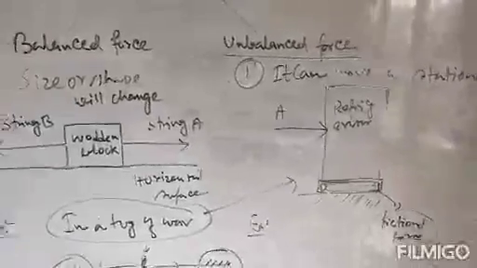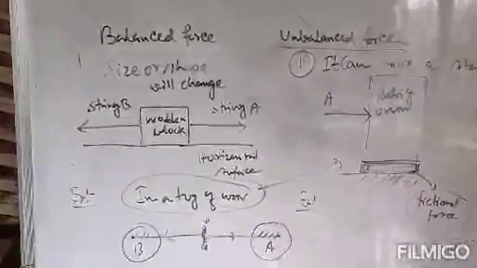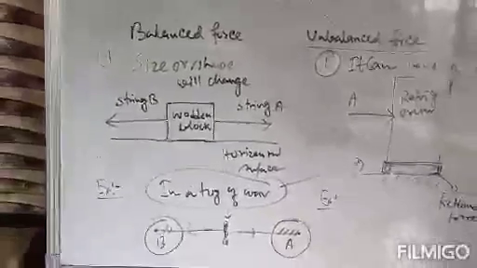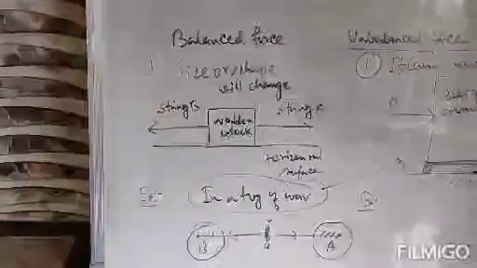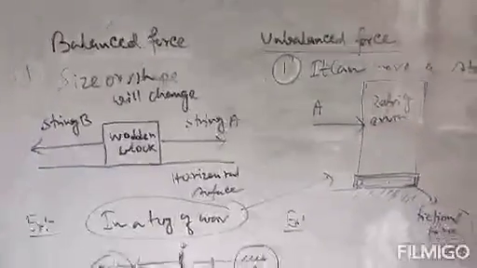That means the net effect of force on a body will not be zero, and the object will start moving towards the team that applies the greater amount of force. So that is balanced force and unbalanced force. Clear?